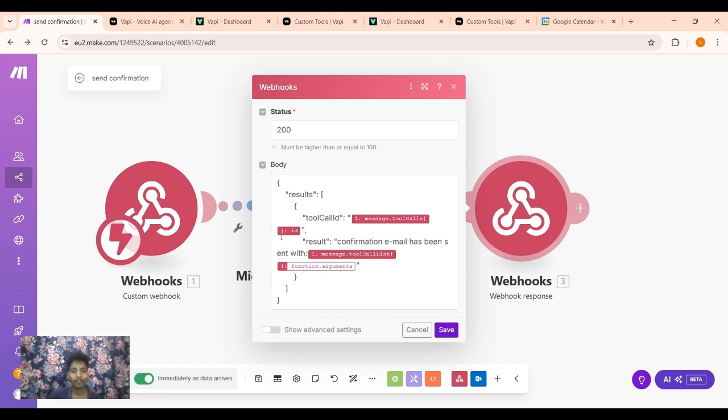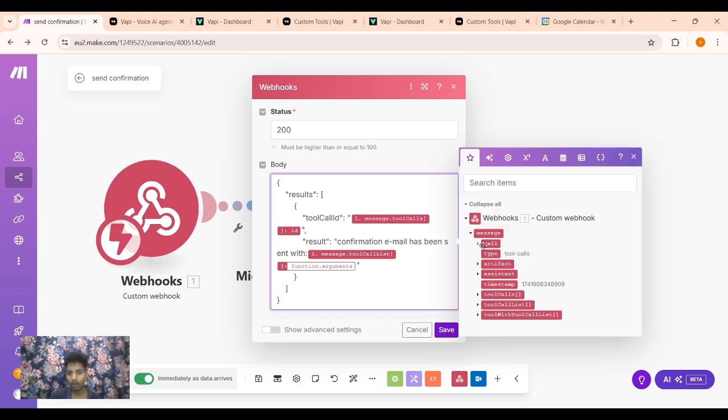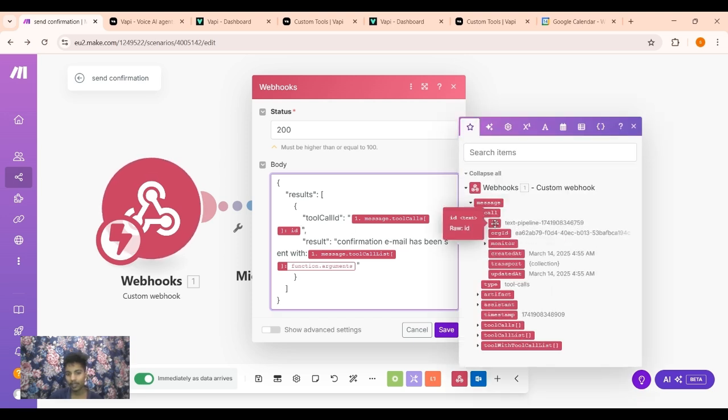And here is the tool call ID, which we have selected from the call, and here is the ID.